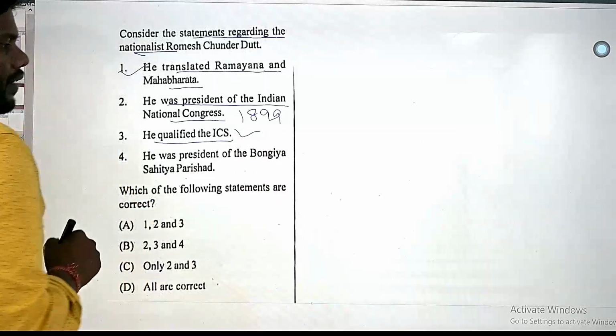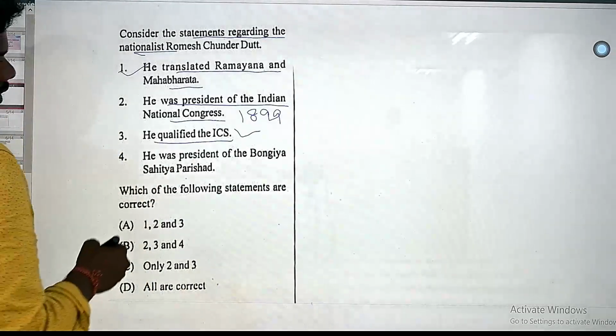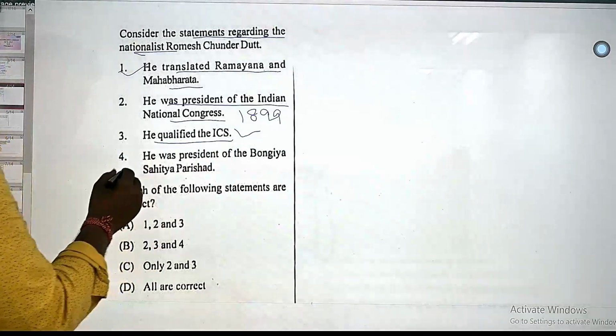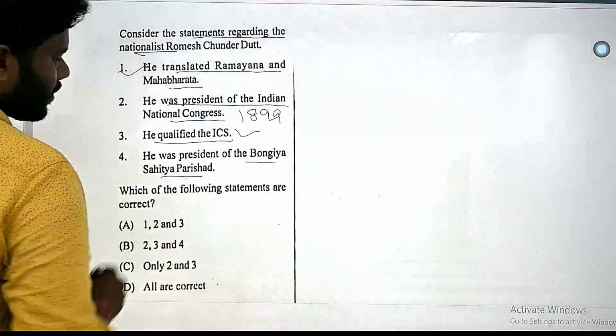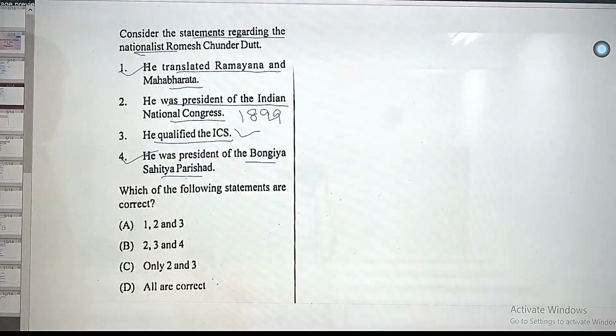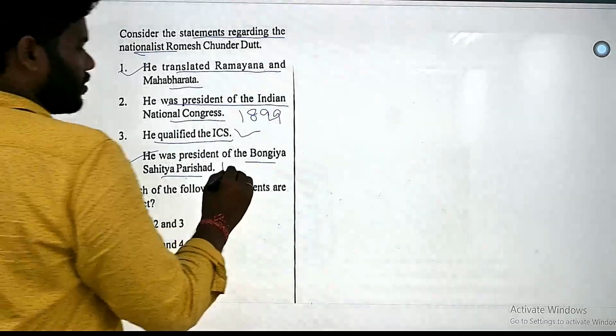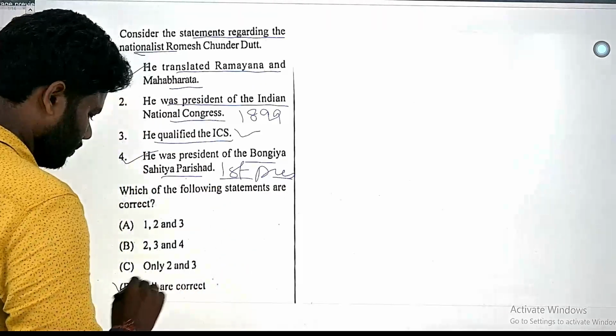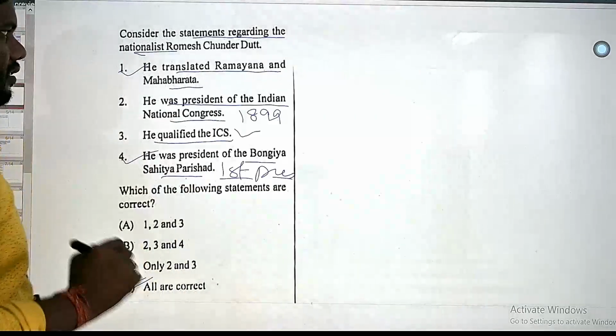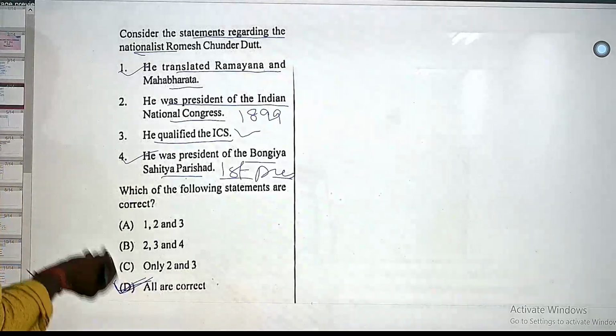Yes, he qualified the Imperial Civil Service. So he was the president of Bangiya Sahitya Parishad. That is also correct. He was the first president of Bangiya Sahitya Parishad. So the right answer will be all of the above. All the statements are correct. So here the right answer is option D.